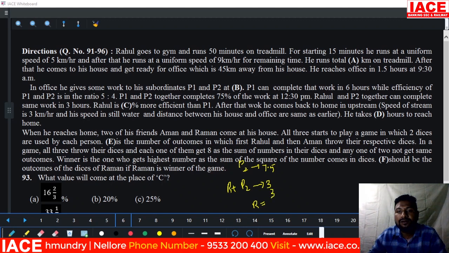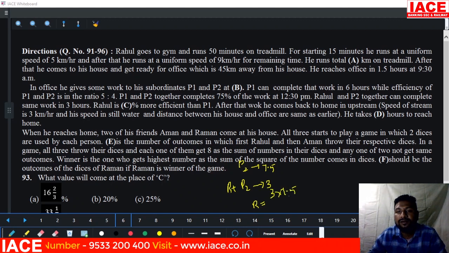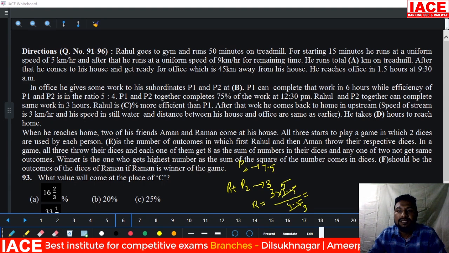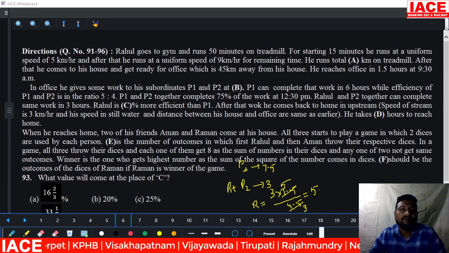R value is how to alone calculate: 3 into 7.5 by 4.5. When you are applying this formula, we'll get R alone value. Then 4.5 will be cancelled with 15, 15 3s and 15 5s. 3 3 will be cancelled. It is equal to how many hours? 5 hours. Rahul alone will be completed working 5 hours.